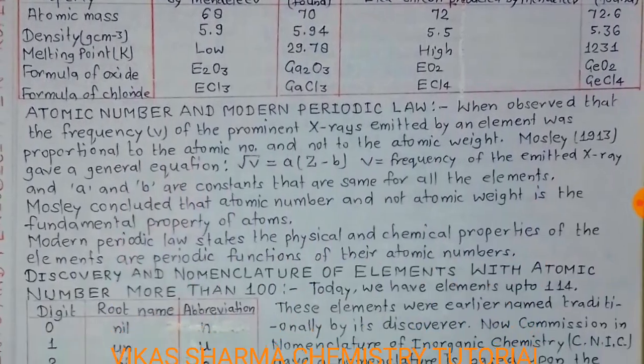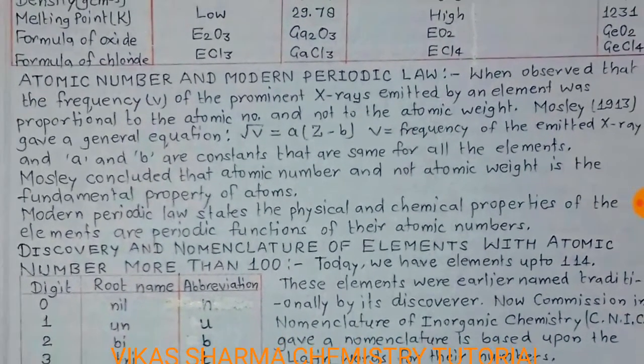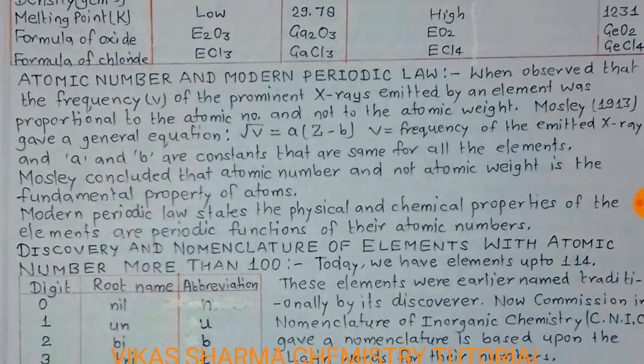So atomic number and the modern periodic law is the next topic, student. Moseley observed that the frequency of the prominent X-rays emitted by an element was proportional to the atomic number and not to the atomic weight. In 1913 he gave a general equation: square root of ν equals aZ minus b, where ν is the frequency of the emitted X-ray, and a and b are constants that are the same for all elements.